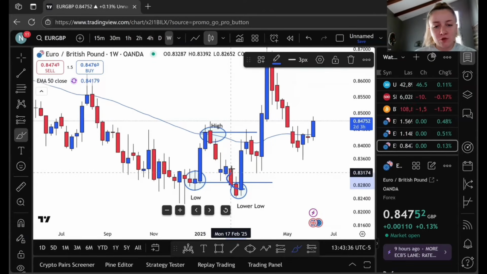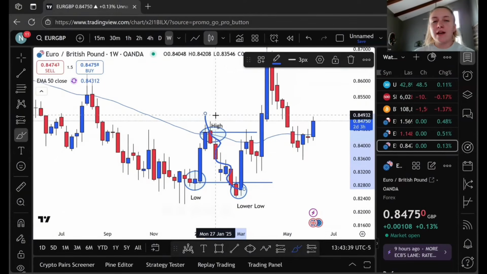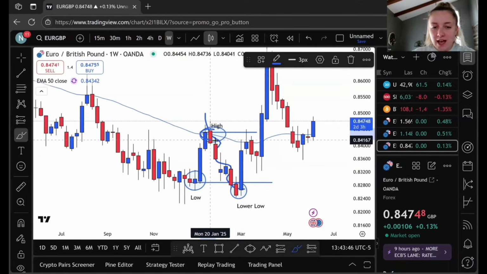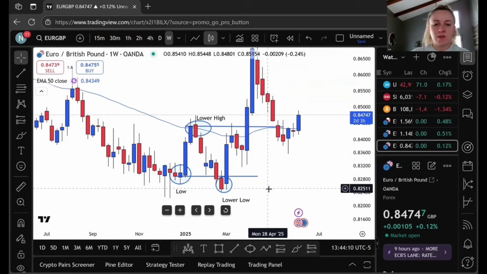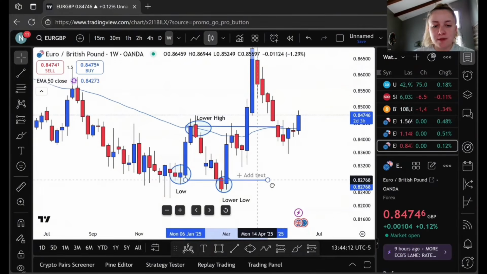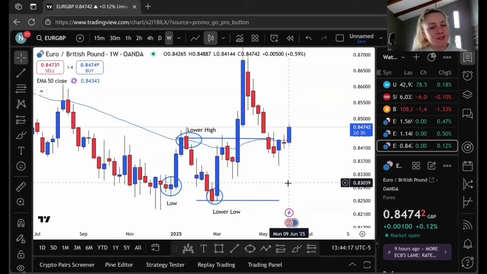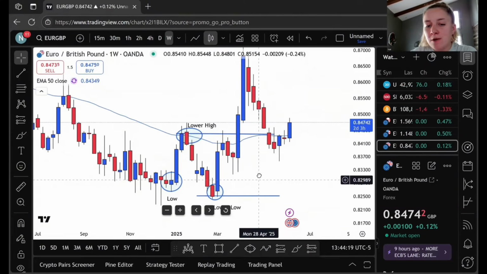All we have to do, take our tool, keep walking, keep walking. The moment we have to change direction and have no path to walk in is the point where we identify our new lower high. In this instance, it is this area right here. So then all we do is just simply move this to down here and keep waiting for the same thing again and again. Do we break below our lower low?